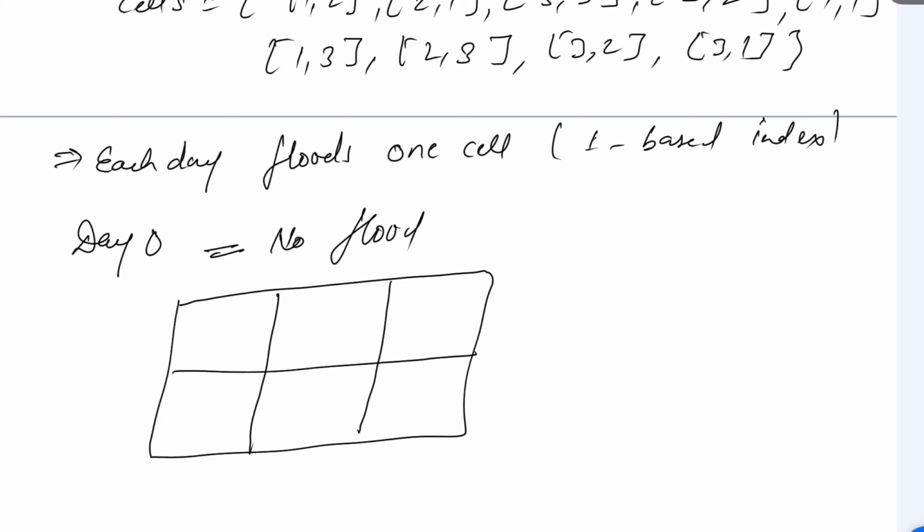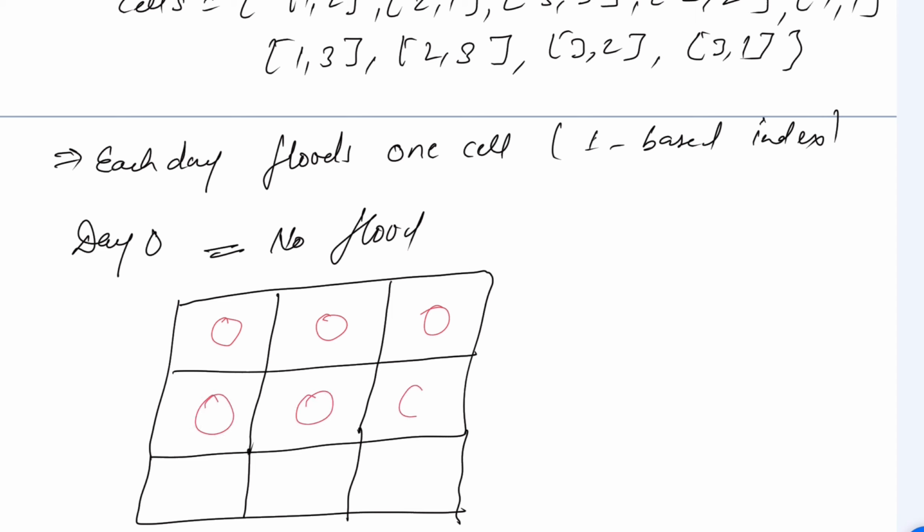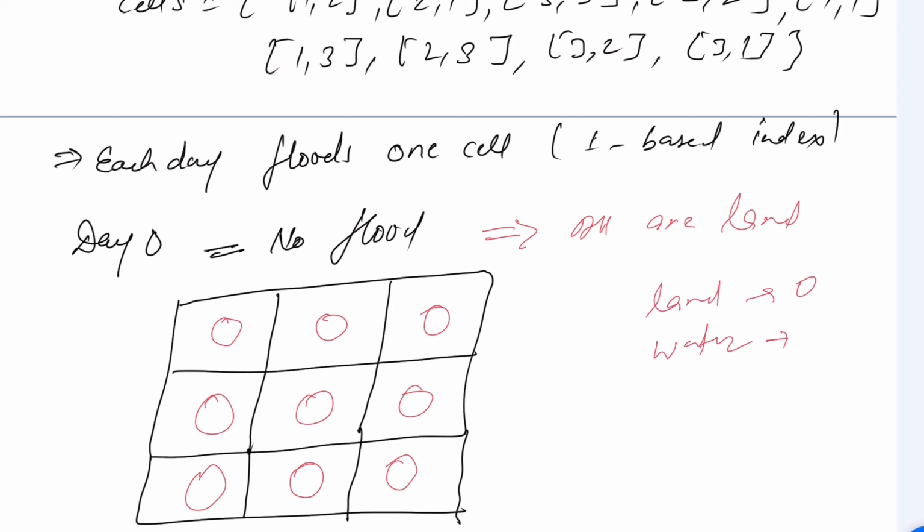No, 3 cross 3, it happened. I think we need one more. Yes, like this we can say. Okay, so all are what? All are 0 0 0 0 0 0 0 0 0, because all are what? All are land. Can we say that? Land is 0 and water is 1, right? This is what we have seen.